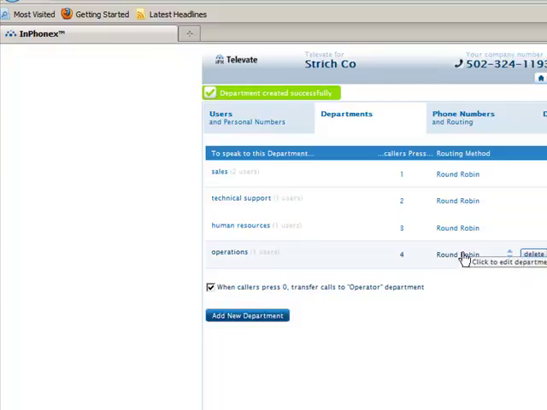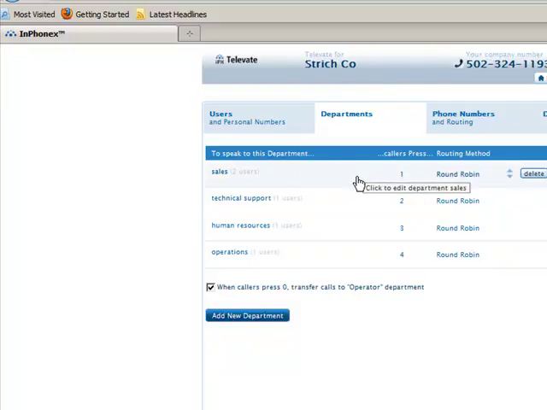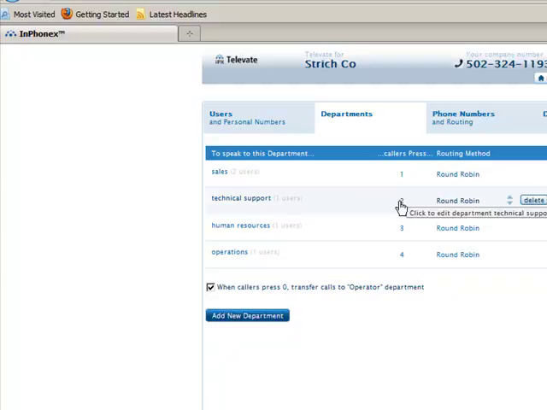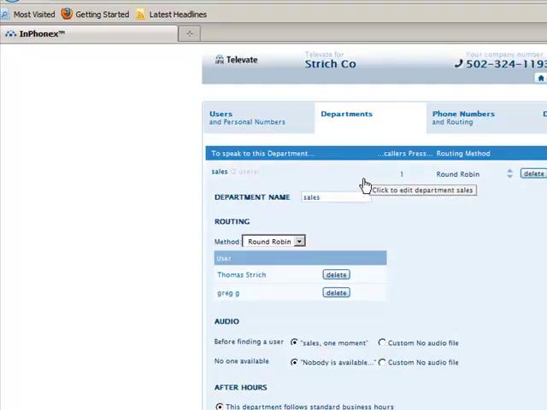Now, this is pretty simple. It's basically the caller is going to call in. It's going to say, "Welcome to Strichco. If you'd like to speak with sales, press 1. If you'd like to speak with technical support, press 2," and so on and so on. Now, each department has their own way of routing the calls.